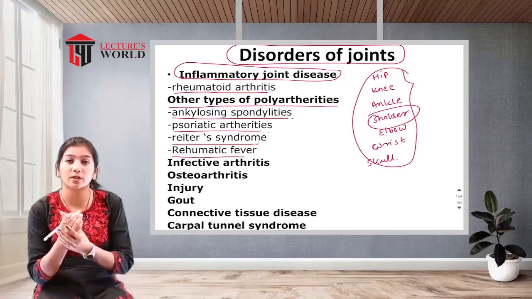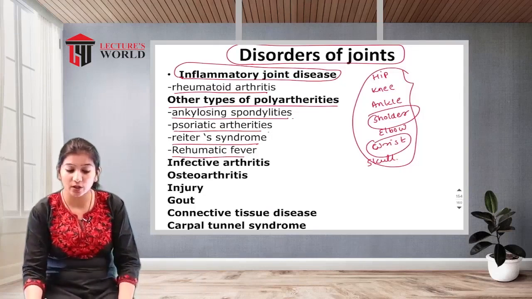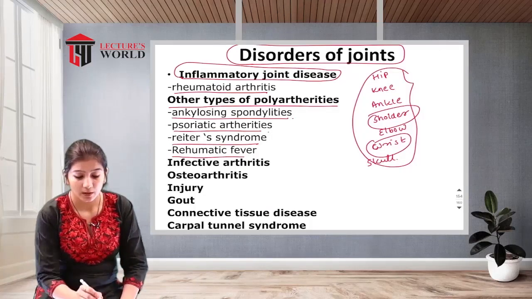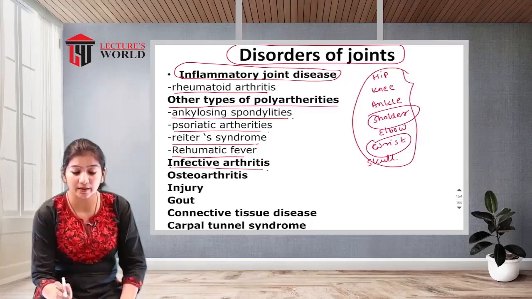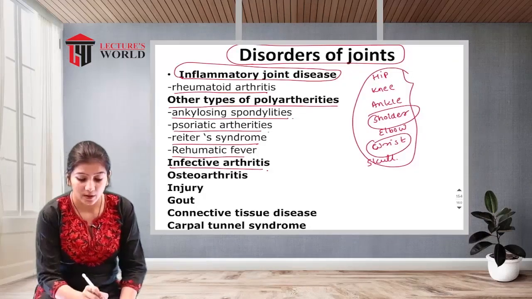Reiter's syndrome is generally found in the wrist joint. Then rheumatic fever, and infective arthritis, which is infectious; if the infection occurs in one joint, it may spread to other joints, that's why it is known as infective arthritis.